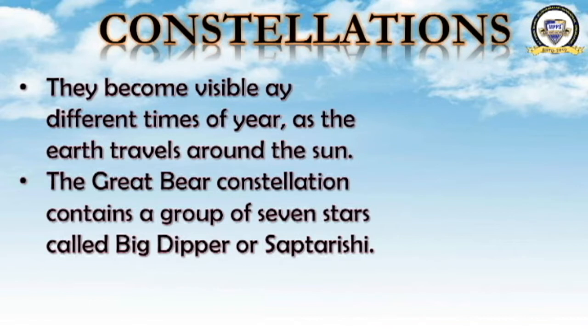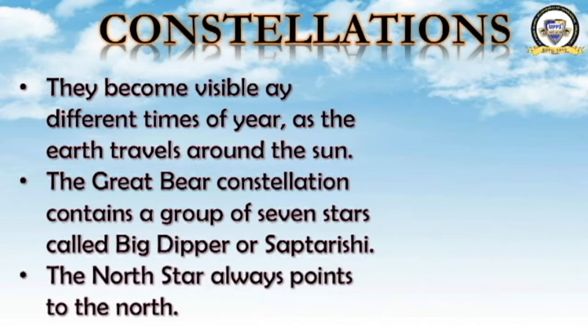This constellation, the Great Bear, is also known as Ursa Major, and it contains an easily recognizable group of 7 stars. That group of 7 stars is called the Big Dipper or the Saptarishi. The North Star always points to the north. A name has been given to one star, the North Star or Polaris. Which direction does Polaris always point? North. That is why it has been given the name North Star.